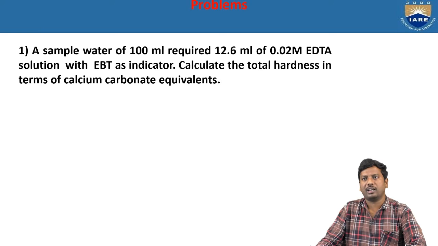A 100 ml sample of water required 12.6 ml of 0.02 molar EDTA solution with EBT as indicator. EBT is one of the important indicators used to determine the hardness of water, and its color change is wine red to blue. The metal-EDTA complex is formed by replacement of the EBT from the metal indicator, since the metal-EBT complex is less stable than the metal-EDTA complex. Now calculate the total hardness in terms of calcium carbonate equivalence.